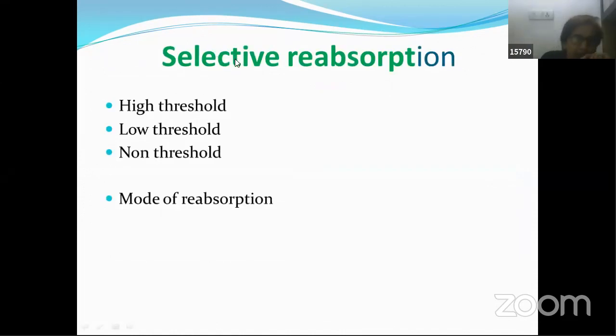Okay, my body needs this ion, my body needs this particular chemical, this particular nutrient, so let me take it back. That is how the cells decide and take back the things. They are selective in nature. The renal tubule selects the things and takes them back. Absorption means taking back. Why do we say it is reabsorption? Because the first time, absorption was already done by the body at the time of digestion of food. The second time it is again taking back. That is why this step is called reabsorption.